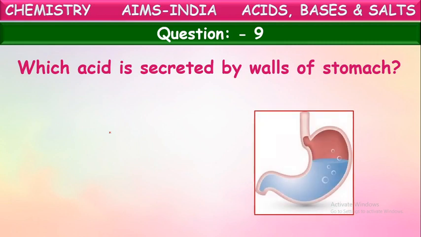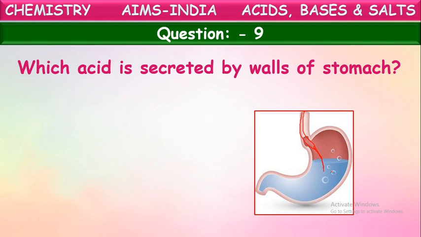Let us see options. From the walls of the stomach, a certain acid is being produced. That acid is used for killing bacteria entered into our body along with the food. When the food enters here, the bacteria present in it will be dead when they touch the acid present in the stomach.